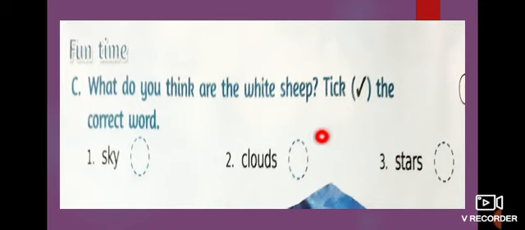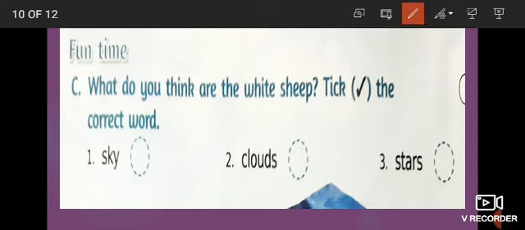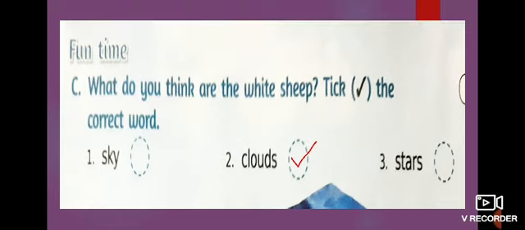You look at the sky. The sky is looking like a sheep? No. The stars are looking like a sheep? No. And then the cloud only looks like a white sheep for us, no? Yes. So what do you have to do? You have to give a tick in the clouds. The clouds are only looking like a sheep. Now you understand this, no children? The poem also you can understand, and then we complete the